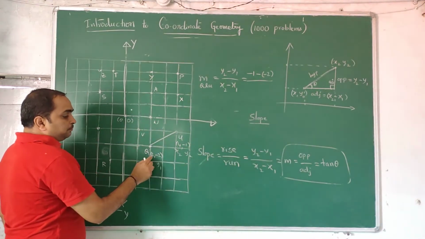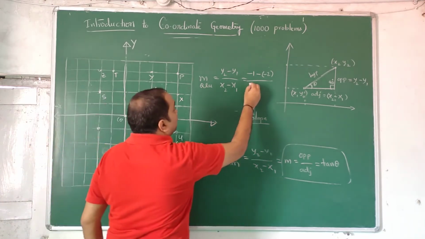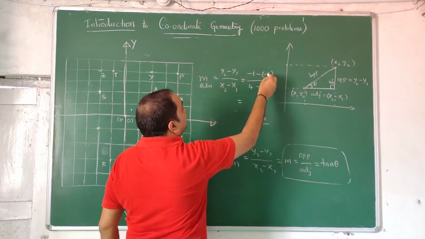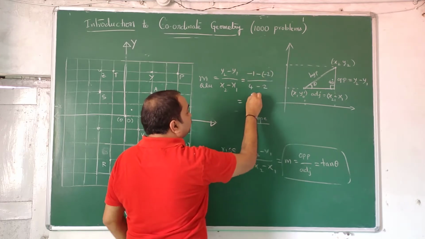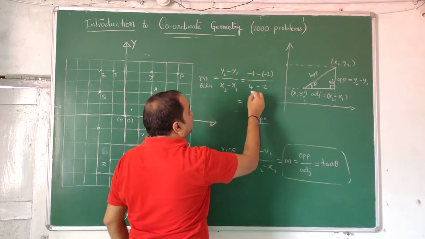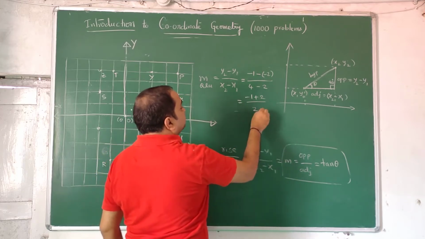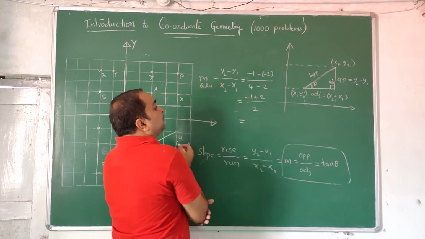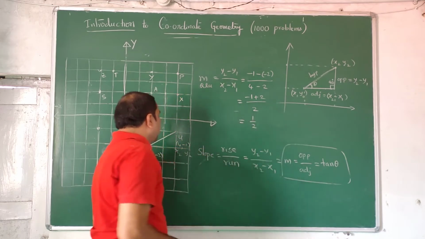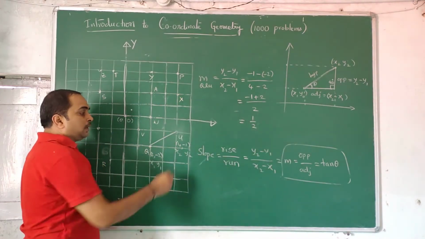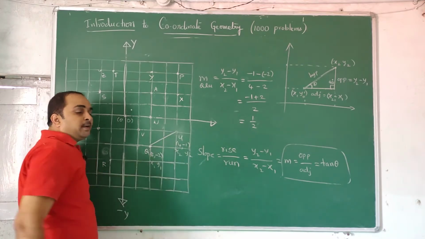This is 4, 2. 4 minus 2. So slope, what is this? Minus 1 plus 2 by 2. So this is half. That means rise is half times of the run.